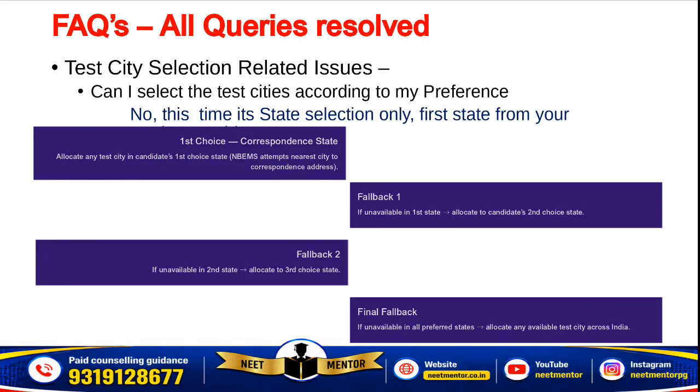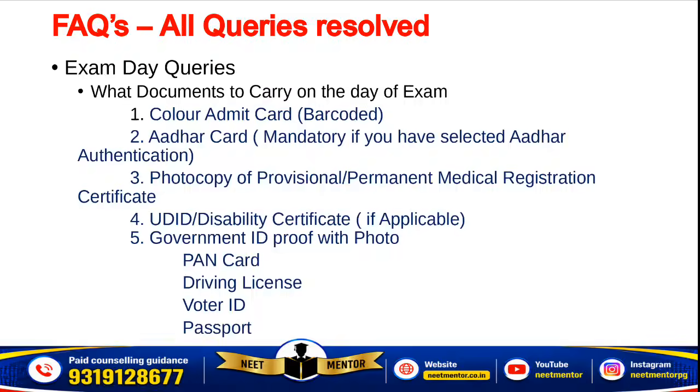allocate in the second. If it's not happening in the second preference of the state, all the cities they have checked and it's full, then they will go for the third state, and all the allowed test cities in the third state. If it's not working out, randomly they will allocate anything. Okay, so it's not first come first serve basis, but random based allocation. So they are going to allocate the cities only after they receive all the applications.